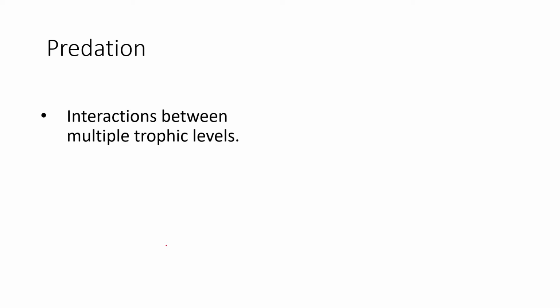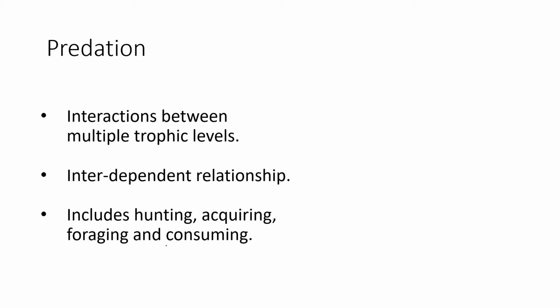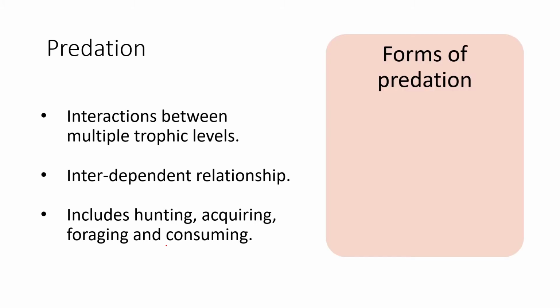So talking about predation is interaction between multiple trophic levels. It might be one trophic level or multiple trophic levels. Now the predation is usually an interdependent relation where one is dependent on the other's availability. The prey is dependent on the availability of the predator. Similarly, the predator is again dependent on the availability of prey. So it includes hunting, acquiring, foraging, consuming, and all the acts that come in are considered inside predation.